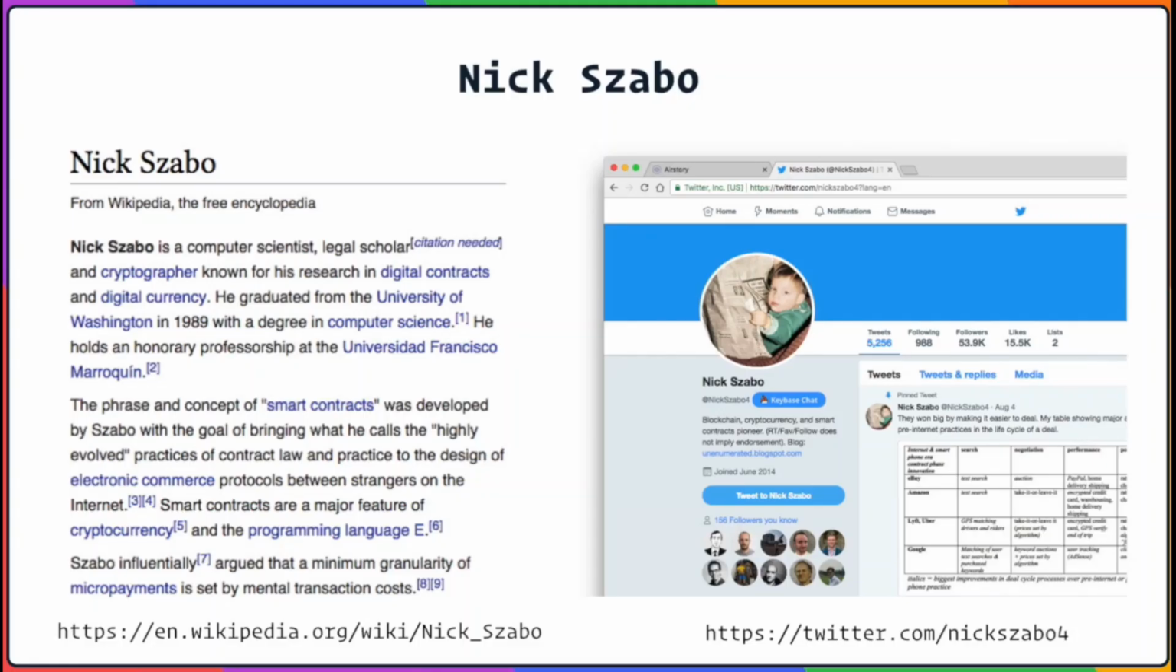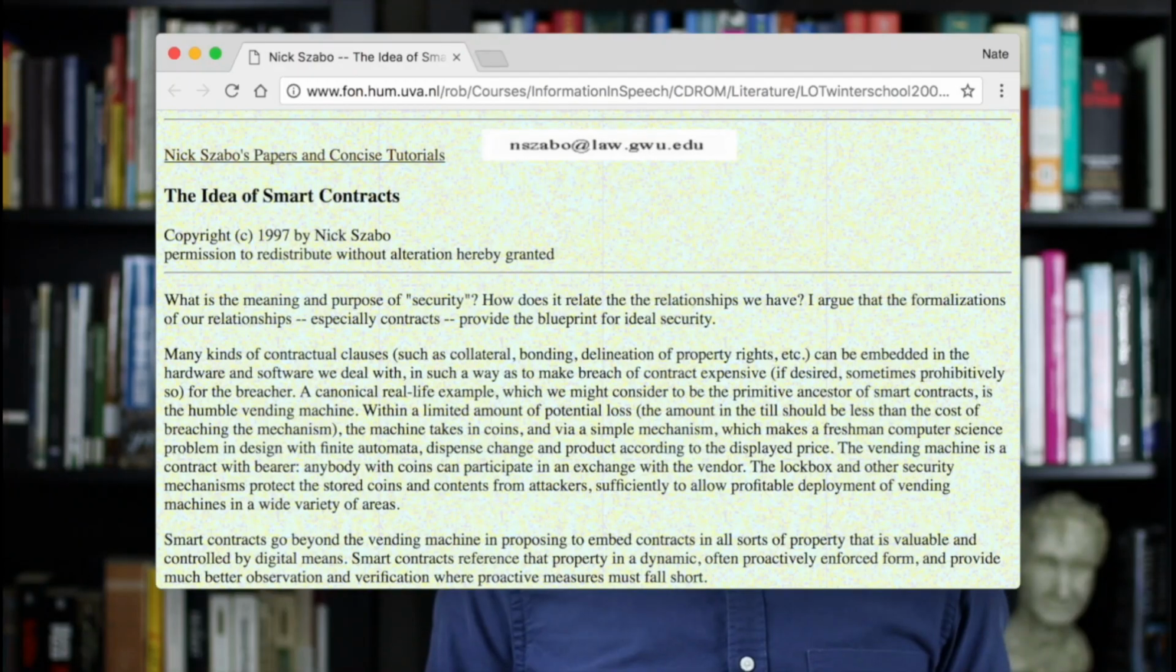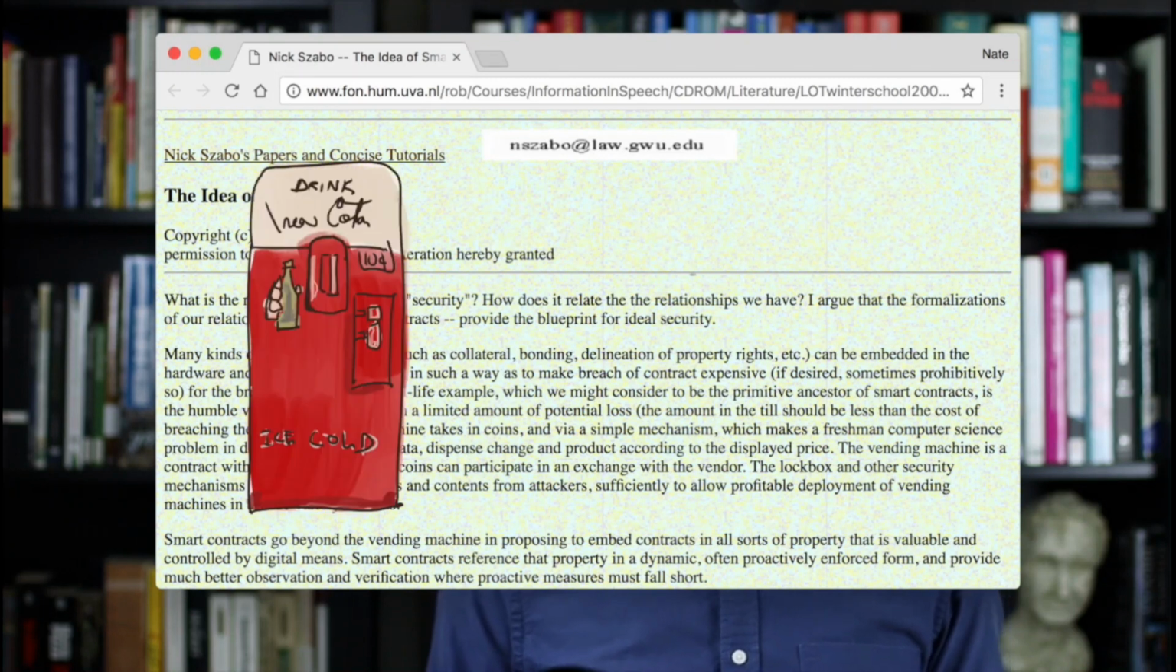We should look at some examples. Nick Szabo, the inventor of BitGold, developed the concept of smart contracts. In his essay titled The Idea of Smart Contracts, he gives two examples. One, the idea of a vending machine, and two, a car loan with a twist. Let's start with a vending machine.